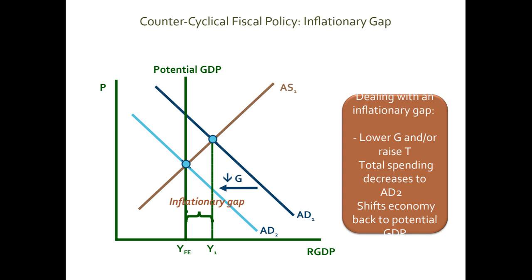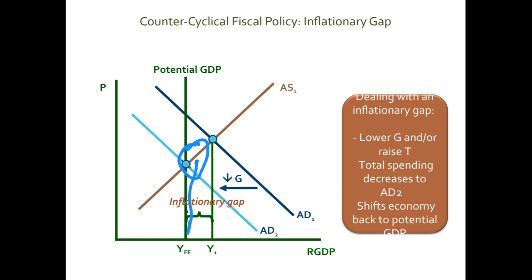And you can see there is no inflationary gap. Why is there no inflationary gap? Because you can see that this is the equilibrium, which is exactly equal to YFE. So there's no problem of inflation, but the federal government is running a budget surplus. Why? Because the policy is to reduce government spending. That will lead to a budget surplus, because you are getting the same revenues, but you are spending less. It means you have a surplus.